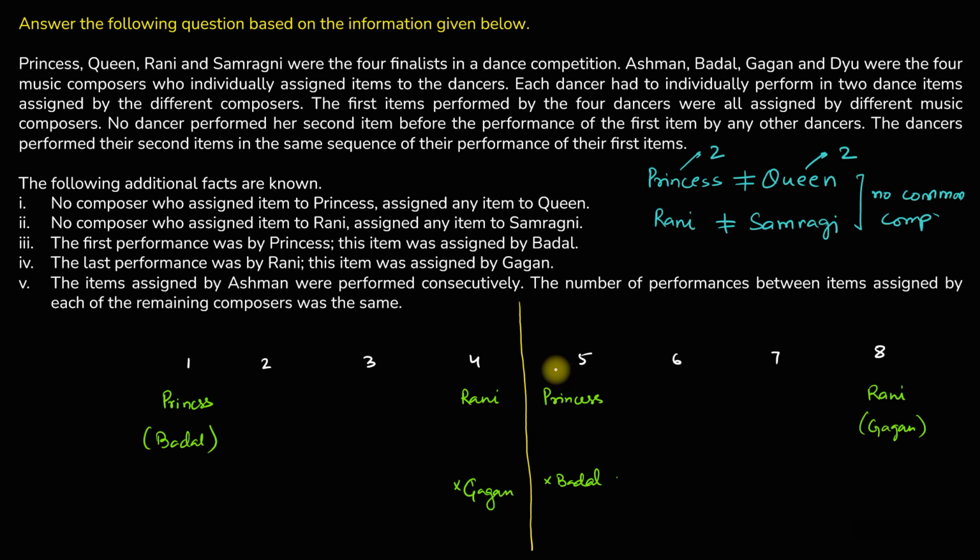So if at all Ashman's performances are consecutive, it can be 4-5, 5-6, 6-7 or 7-8. 1, 2, 3, 4 possibilities.